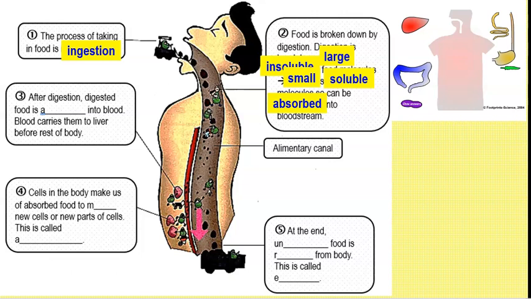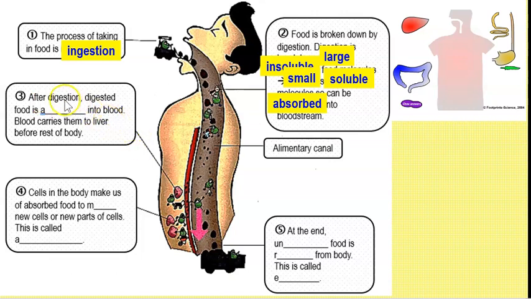Okay? Now, after digestion, remember, once we have all the small soluble substances already, we want to absorb them. So if you go down here, you can see this red tube here, right? This red tube actually means the blood. So you can see all these black small soluble nutrients being absorbed by the blood. Okay, and this is actually your cells. So all these nutrients will enter the blood, and then the blood will transport it to the cells. This is known as absorption.